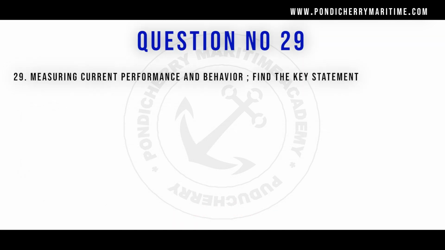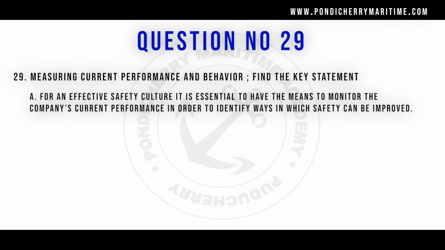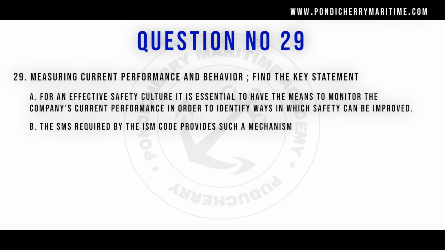Question number 29. Measuring current performance and behavior, find the key element. Option A, for an effective safety culture, it is essential to have the means to monitor the company's current performance in order to identify a way in which the safety can be improved. Option B, the SMS required by the ISM code provides such mechanism.